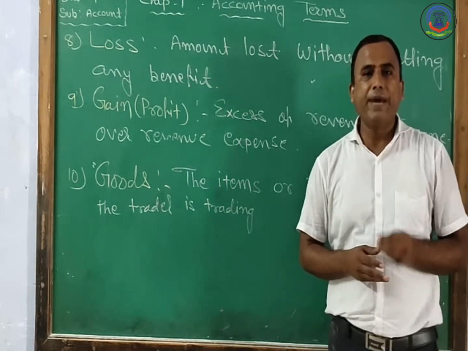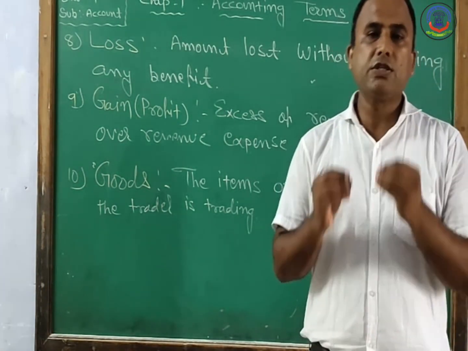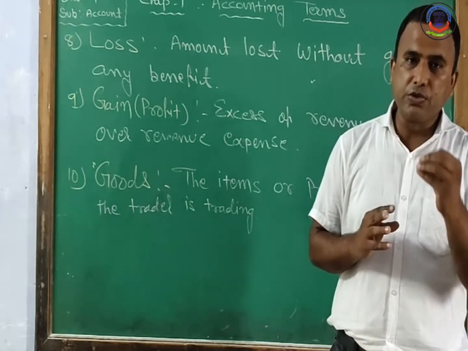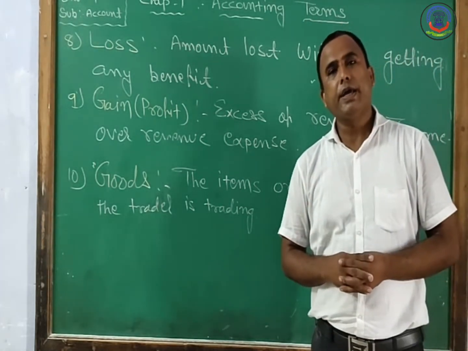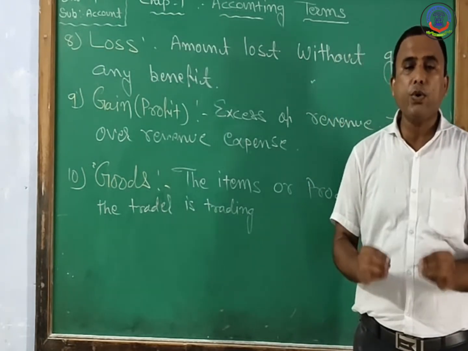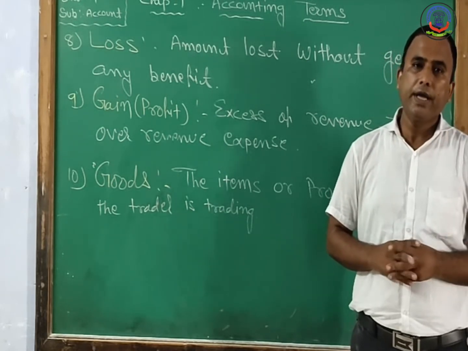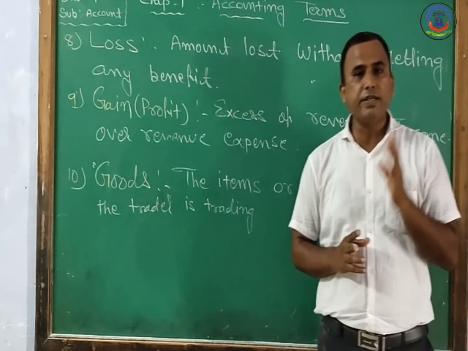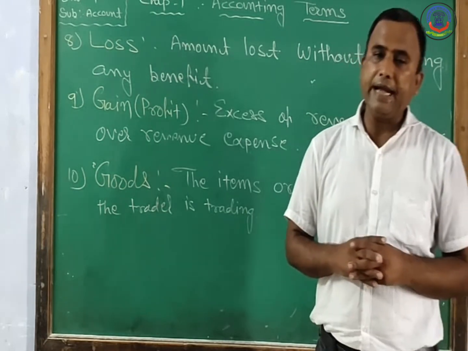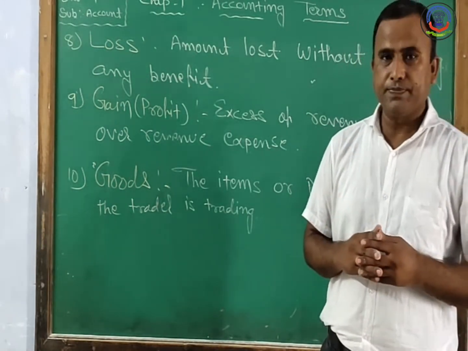Like for the medical storekeeper, the entire medicine stock is goods for him. Like in an electronic showroom, the entire electronic product is goods. Like for the furniture shopkeeper, the entire furniture is known as goods.